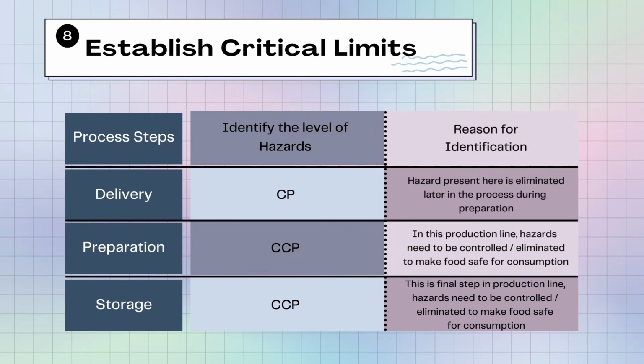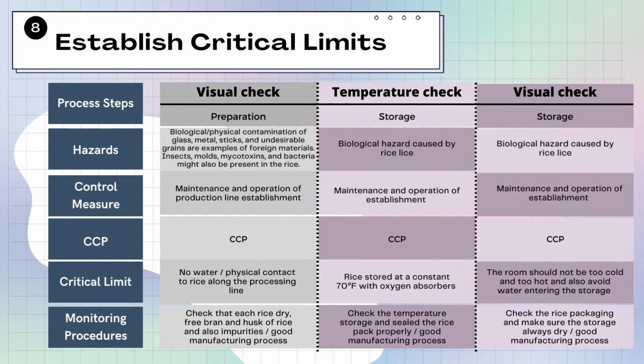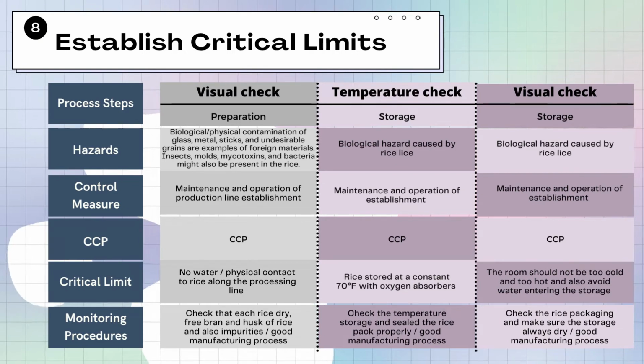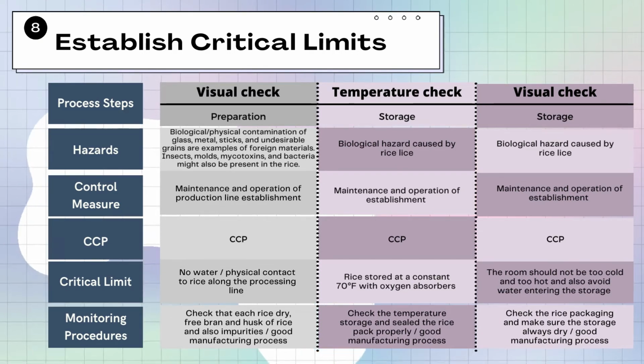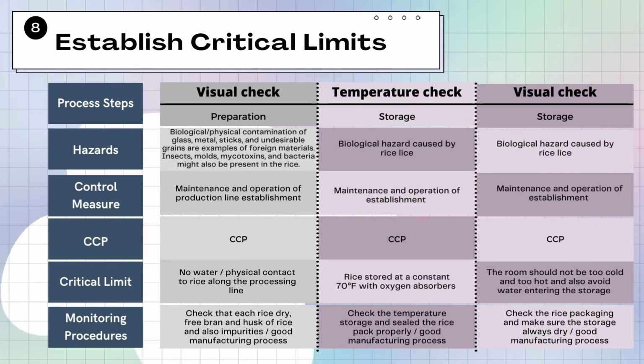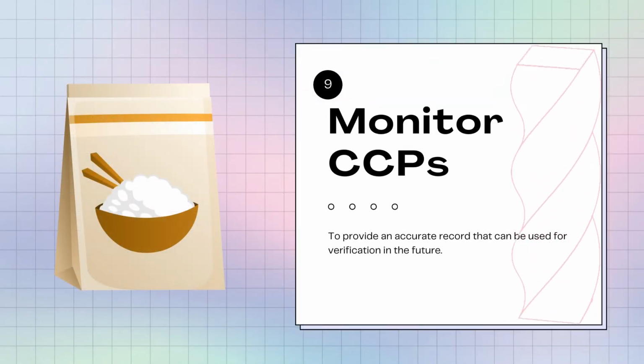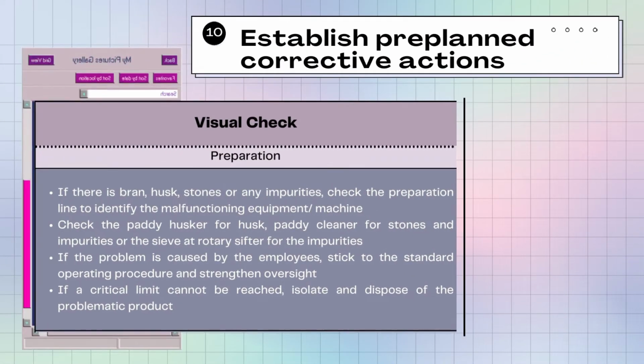After we determine the CCP from the result of the decision tree, we establish the critical limit. Before that, we have to make a table and identify the level of hazard, whether it is CP or CCP, give the reason for the identification, and then choose the critical limit. The critical limit that you choose must be suitable to ensure that the control measure you have selected at the CCP is adequately controlled. Criteria used to set critical limits must be measurable and include rating and ranking of hazard for each step. Monitoring is a planned observation to assess whether CCPs are under control, to produce an accurate record for further use in verification.